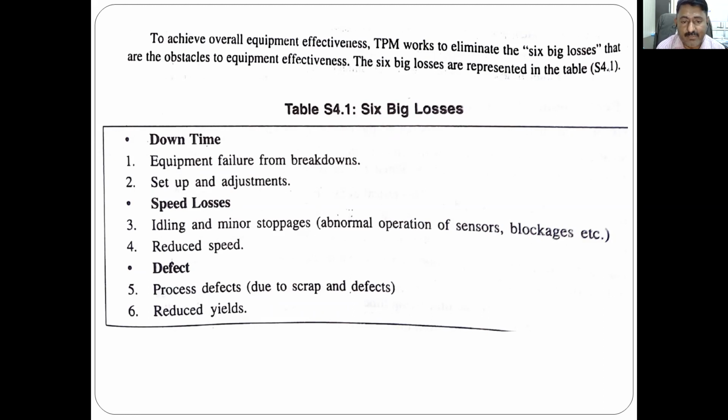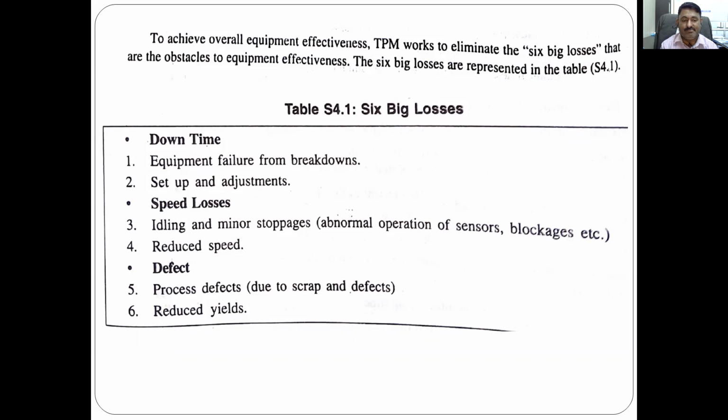Then idling and minor stoppage. There are some cases where the machine or material is idle, or there is some minor stoppage. For some time it is stopped. For example, abnormal operation of a sensor, some blockages, the sensor is not working as per the requirement. Another is reduced speed. Whatever the speed desired, say 10 jobs per hour from a lathe machine, but we are getting 9, lagging by 1. So these are the speed losses.